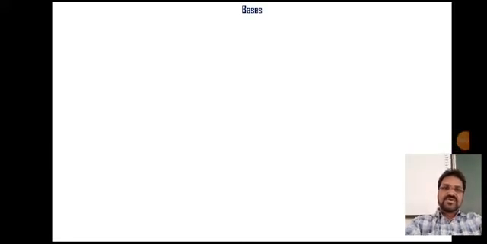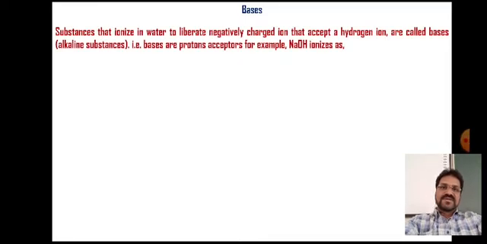The definition of bases: substances that ionize in water to liberate negatively charged ions that accept a hydrogen ion are called bases or alkaline substances. That means bases are proton acceptors.